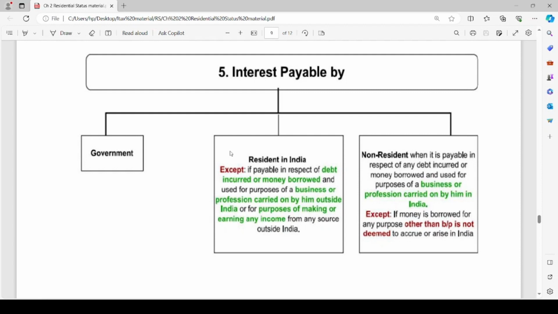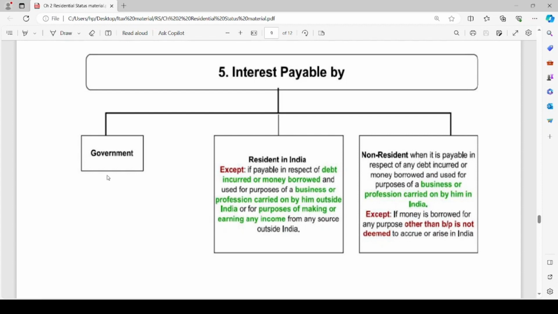I am running a business outside India. I am running a business in Sri Lanka or Nepal. And I have taken debt. On such borrowed amount, you are charging interest. Such interest amount will not be deemed to accrue or arise in India because I am running the business in Nepal, which is outside India. In such a case, such interest amount will not be considered to be deemed to accrue or arise in India.